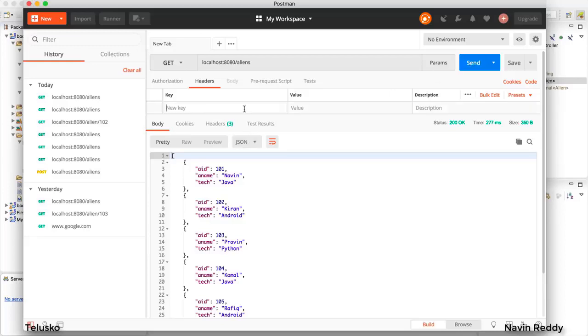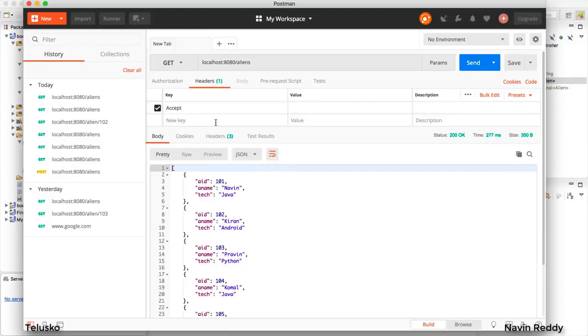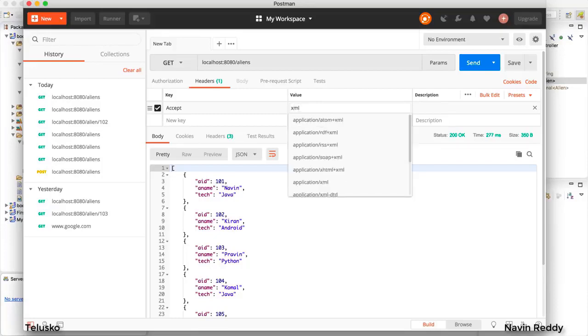Let's try. Now, in order to request for XML data, what you will do is, in the headers, when you see this page, there's an option of header. In the header, you have to mention, I will only accept. So there's a key which is accept. Again, you don't have to by heart all this stuff, it will give you suggestions. But the moment you start working on stuff, you will get different types. So we have accept, and in this accept, you have to mention, hey, I want XML. In fact, by default is JSON, right? So if you want JSON, you can type JSON here. So it is application/JSON. If you want XML, you will simply type XML, and in this you will select application/XML.